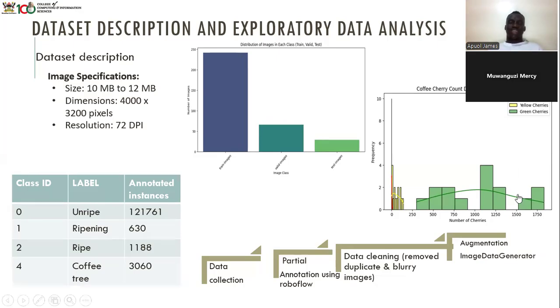After that, we tested our annotated data set, and it gave us a graph that is a distribution of images in each class, which is in train, valid, and testing, and it's showing us exactly what we wanted. And that was how it was from our RoboFlow. So we then tested to count the number of cherries, and that is what we could see there.